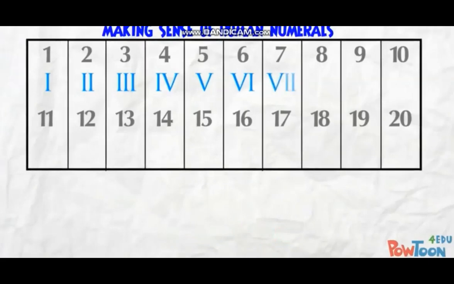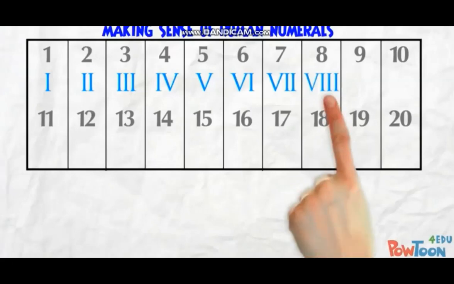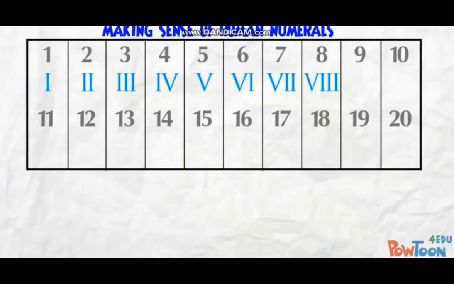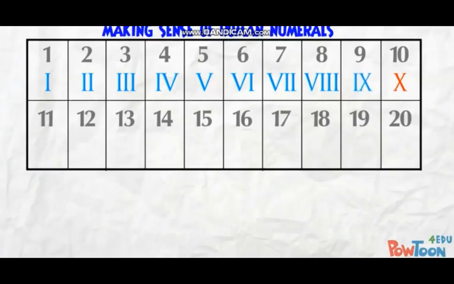7 is 5 and 2 more. 8 is 3 more. We've got our maximum repeat of 3 I characters, so we change again. The next key character is X, that's 10. Red for whole tens. 9 is 1 less than 10, so it's IX. 11 is 1 more than 10, so it's XI.